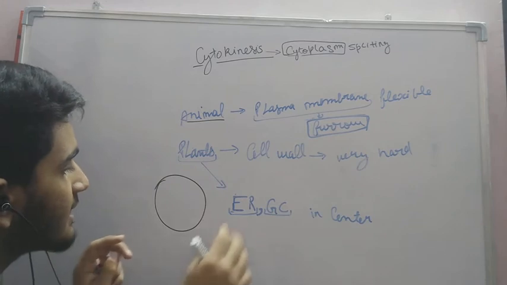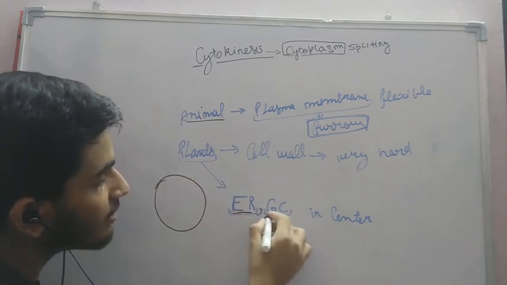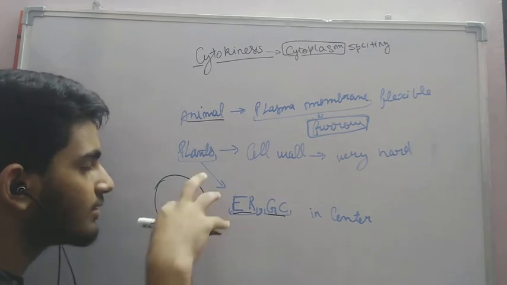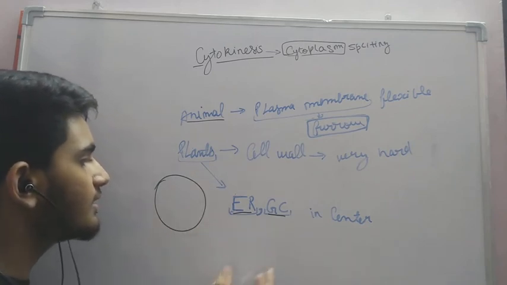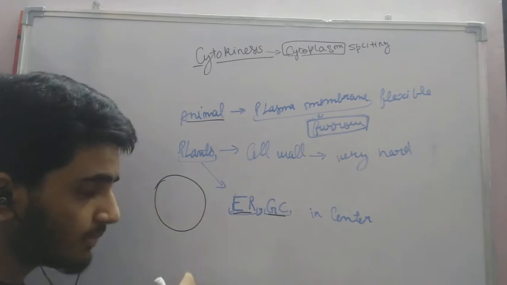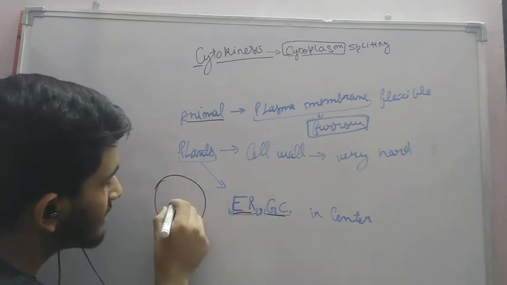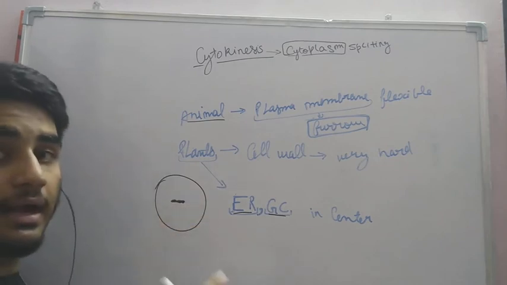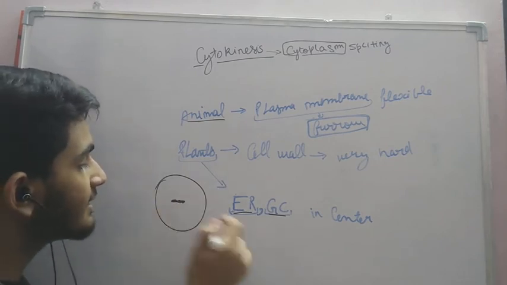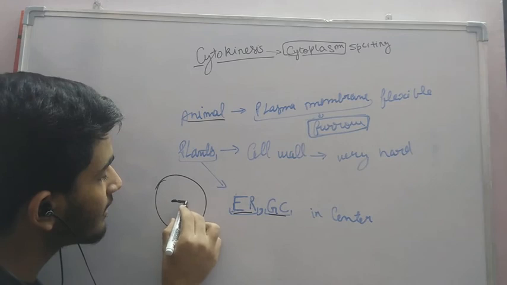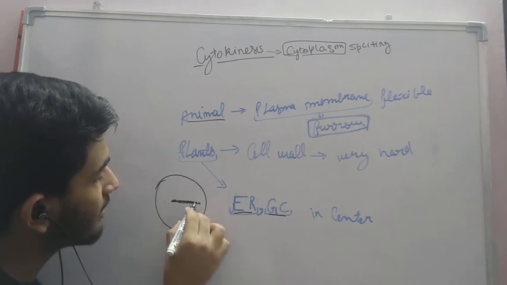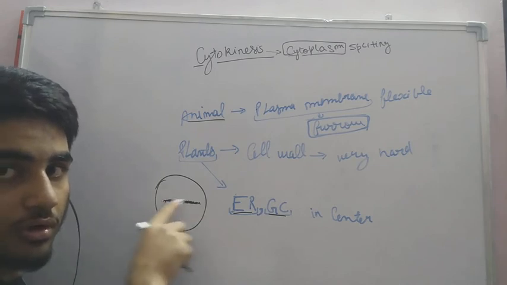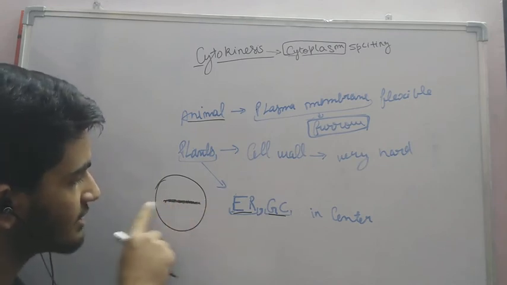But in plants, components of the endoplasmic reticulum and Golgi complex get deposited in the center like this, and from the center they continue to go in opposite directions like this.